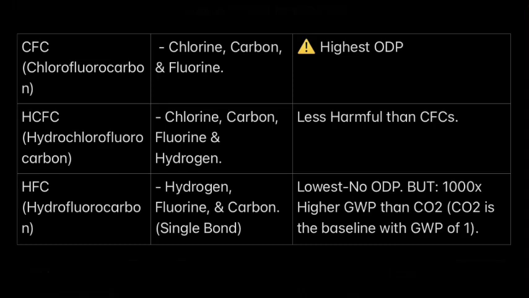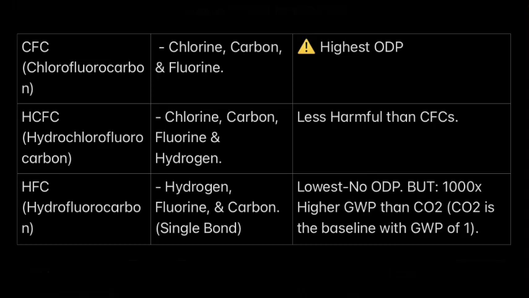So CFC, which is chlorofluorocarbon. Only the CFC and the HCFCs have chlorine. Understand that, because there may be a question where they put HCFC, then they'll put HFC, HFO, and HC, and they'll ask you which one has chlorine, and you gotta know that only CFC and HCFC have chlorine, right? So basically, if you see 2 C's, you know that there's chlorine and carbon in it, and you know that the other 3 don't have it, right? But when it comes to chlorine, only CFC and HCFC have it, and then when it comes to carbon, all 5 have carbon. All 5.